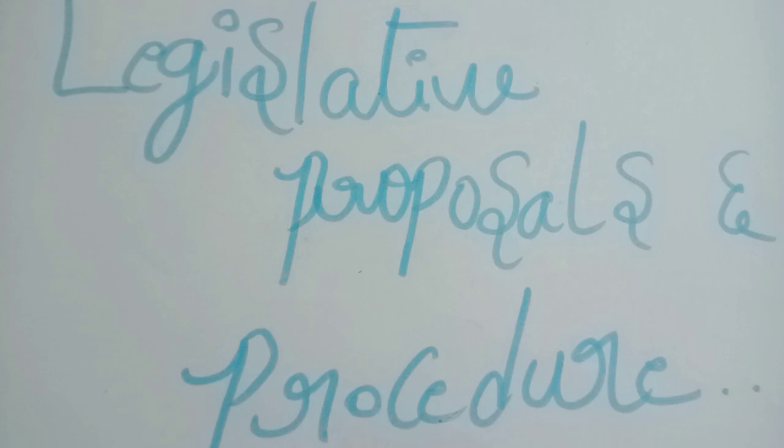And an ordinary bill can be amended or rejected by Rajya Sabha. Rajya Sabha can amend the bill, or if it is not interested, then it can reject the bill also. And Rajya Sabha can hold it for 6 months maximum. So once passed by Lok Sabha, if it enters Rajya Sabha, it can be held for 6 months maximum.